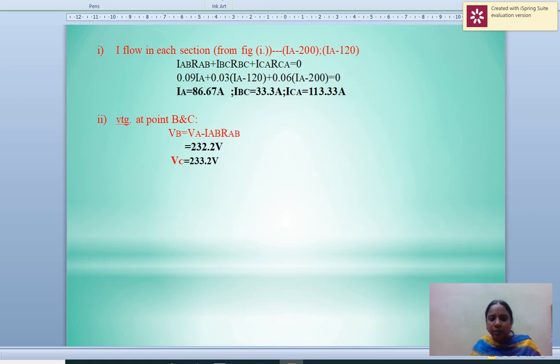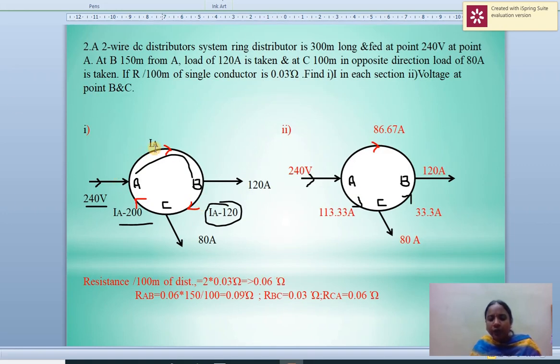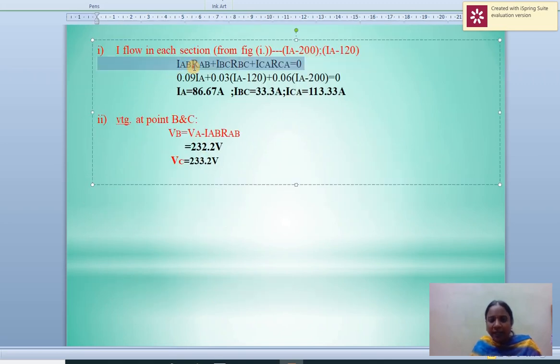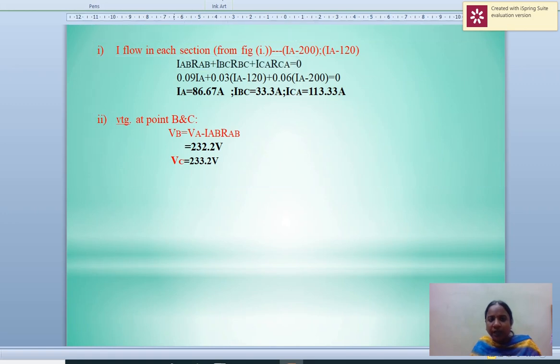Since it is a ring distributor, we apply KVL, Kirchhoff's voltage law: the voltage drop across any closed circuit is 0. So IA RA and so on, varying with section AB, BC, CA. We found the resistance for each section, so from this we can find the IA value, and similarly IBC and ICA by substituting IA minus 120 and IA minus 200.